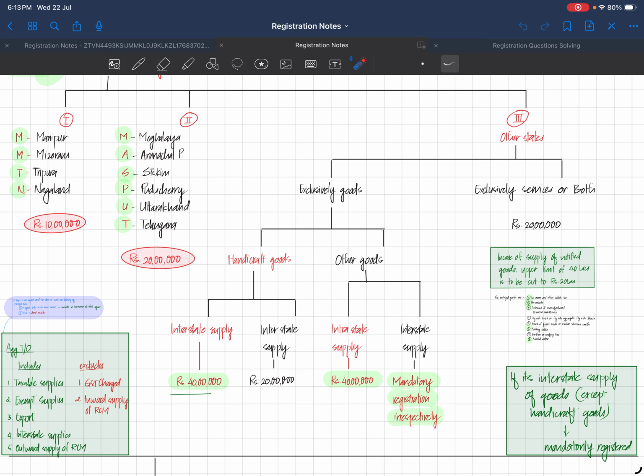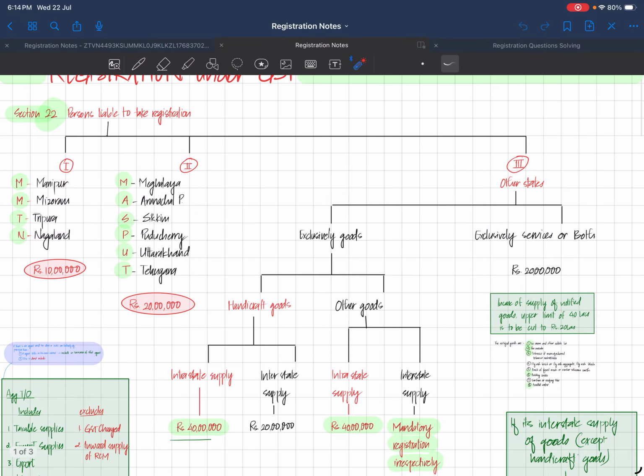We have also made a shortcut, which is MMTN and MASPUT. I'm a student of Amit Mahajan, of course. I have taken his practice batch. It's lovely. Personally I liked it. So from here I changed something. He says SAMPUT, and I have interchanged this S to M and M to S. You can make it as you like.